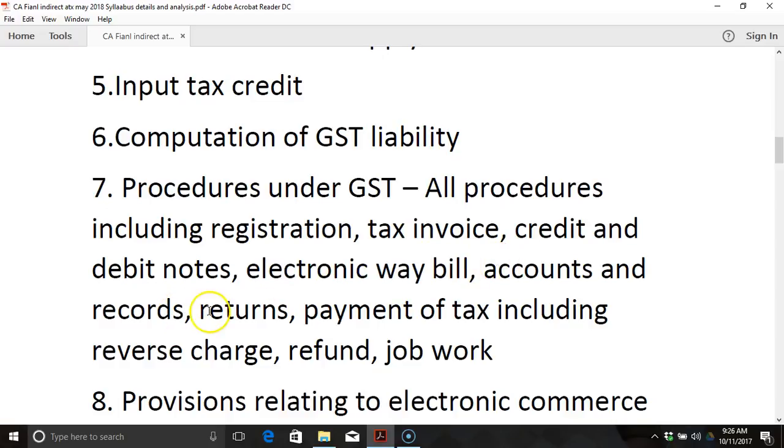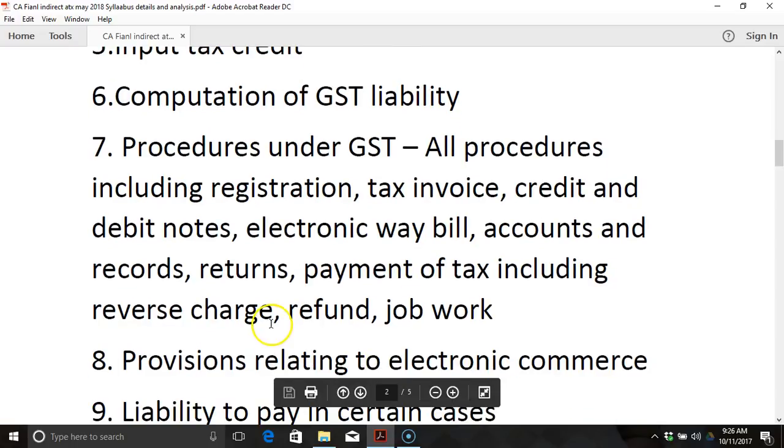Accounts and records, returns, payment of tax including reverse charge. Even reverse charge is being deferred. Reverse charge for unregistered suppliers, with regard to unregistered supplies, is being deferred as of now.